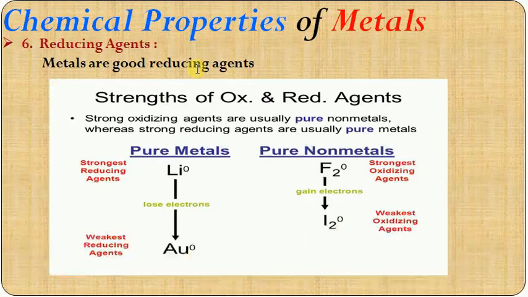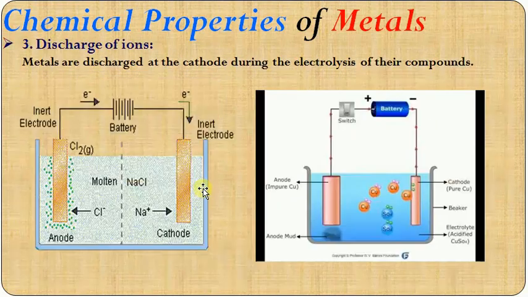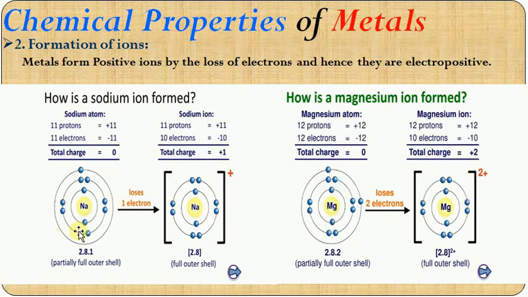The next one, reducing agents. We know very well that metals are good reducing agents. That means they are oxidized. In the last case we have seen, let us come to this. The sodium atom loses an electron to form a sodium ion. So in this case, the sodium atom loses this electron.